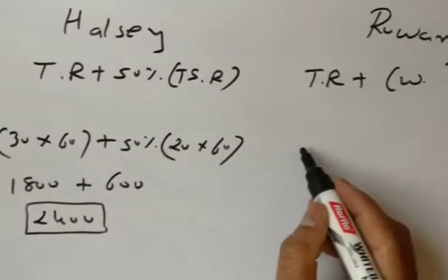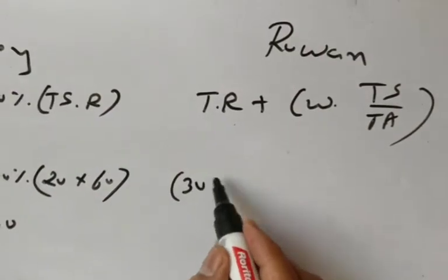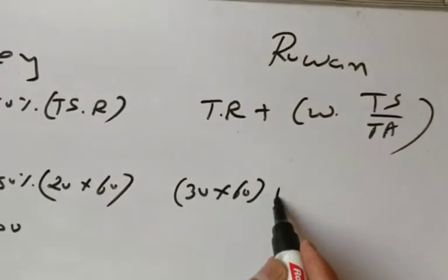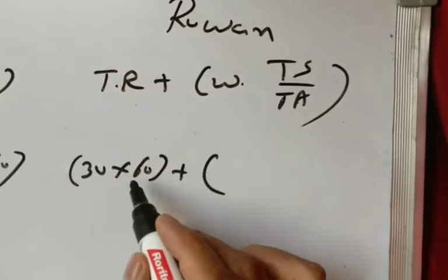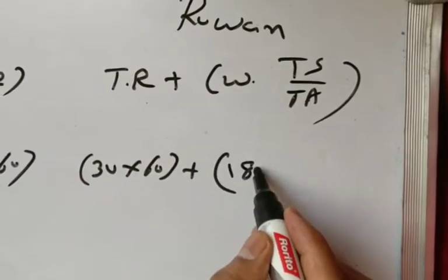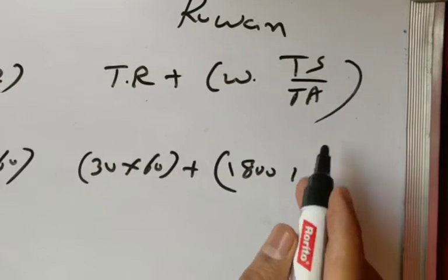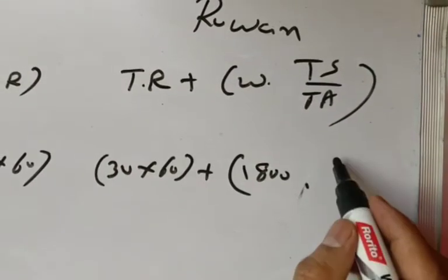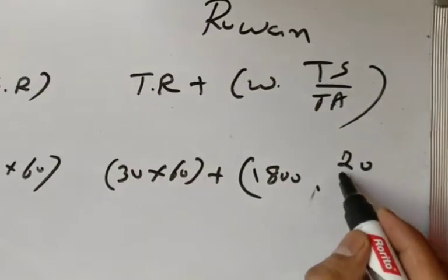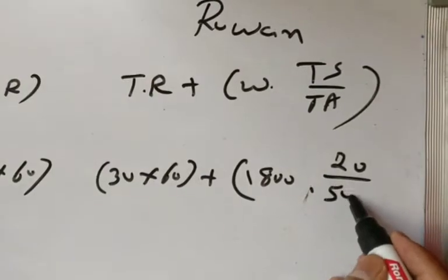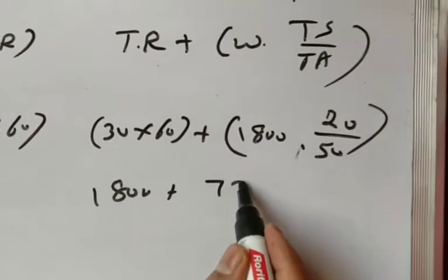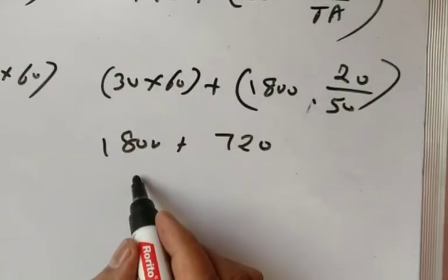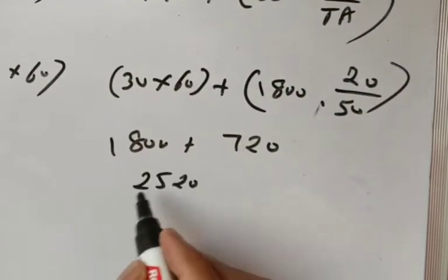According to Rowan, time taken into wage rate, 30 into 60, plus normal wage 30 into 60, 1800, into time saved, 20 hours saved out of 50 hours. So 1800 plus 720, the answer is 2520.